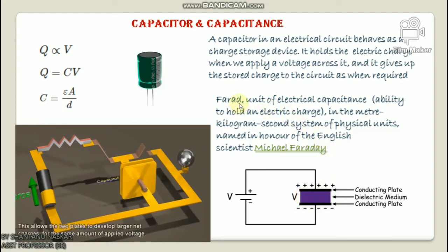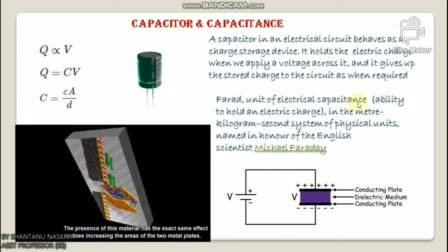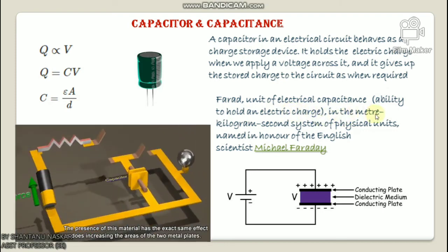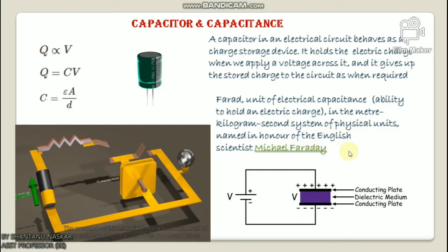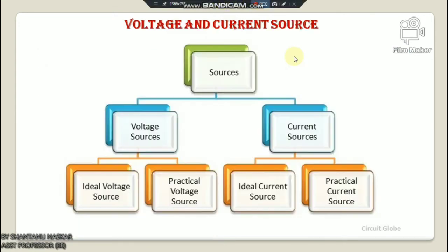The unit of capacitance is the farad. The farad is the unit of electrical capacitance, the ability to hold an electric charge, in the meter kilogram second system of physical units. It is named after an English scientist, Michael Faraday. So this is all about the capacitor and capacitance.